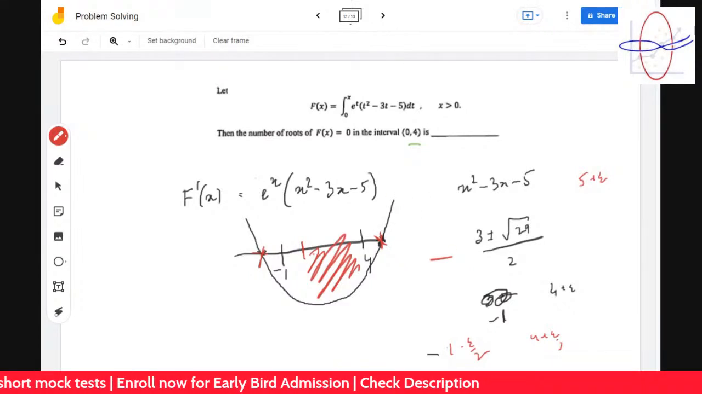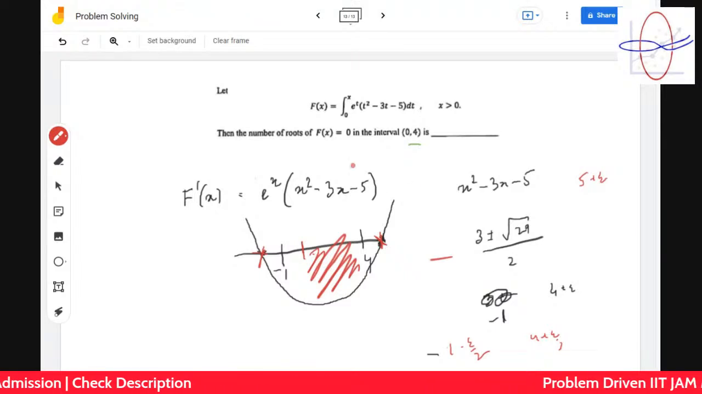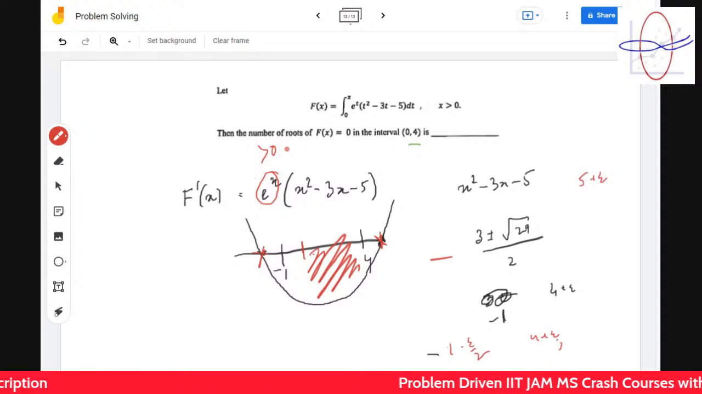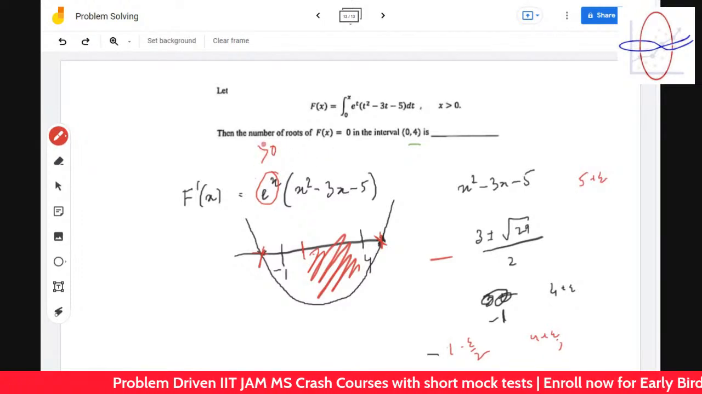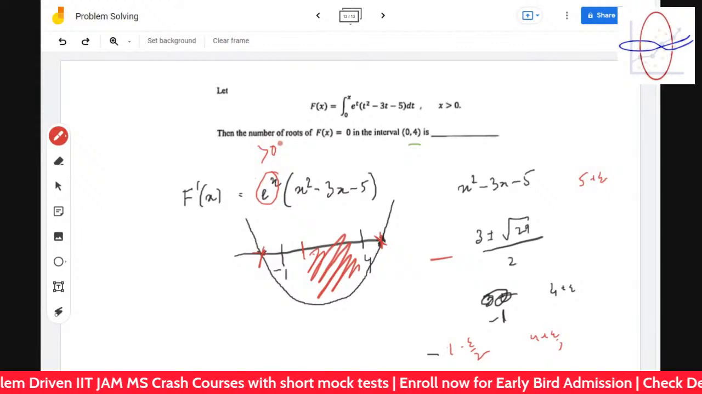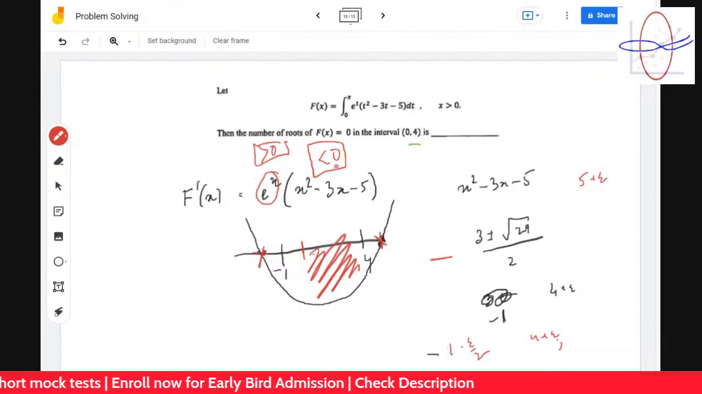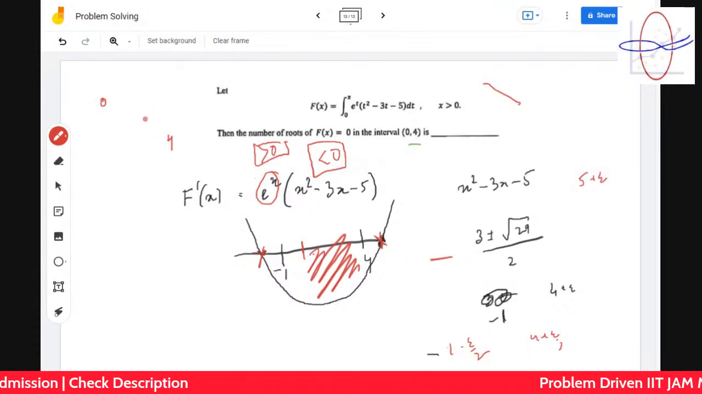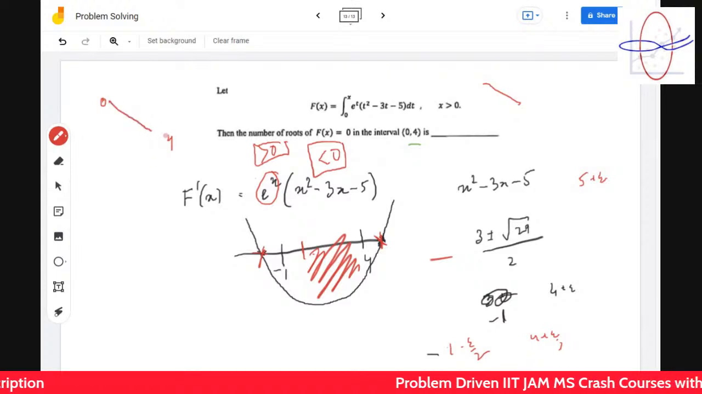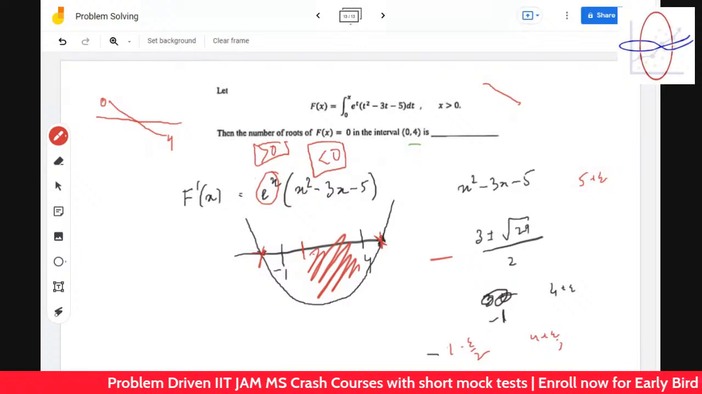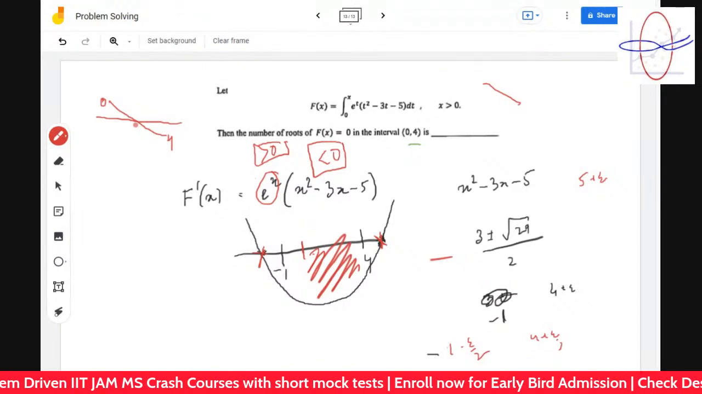Why are we only considering x square minus 3x minus 5 and not e to the power x? That is always greater than 0, so we are trying to find out how it's behaving. And this is always less than 0 here. Therefore, it means that this function is decreasing in the 0,4 interval. That means it can have at most one root. That's why I always try to understand a function. The first step is to understand the derivative whenever it's about roots or anything like that. So at most it can have one root.